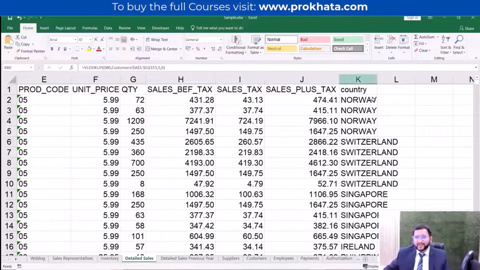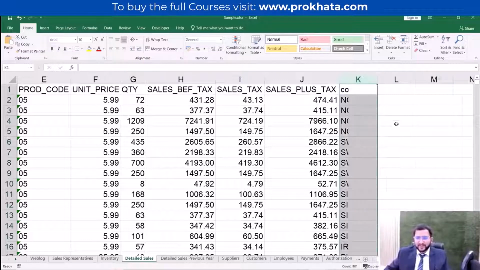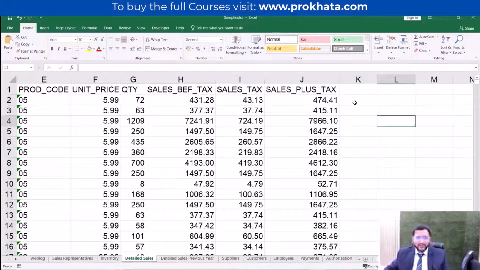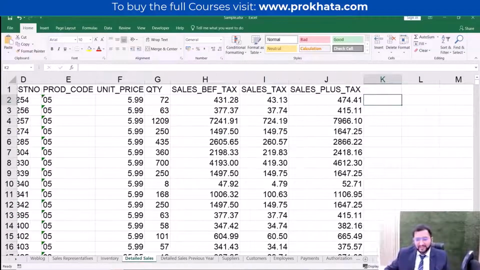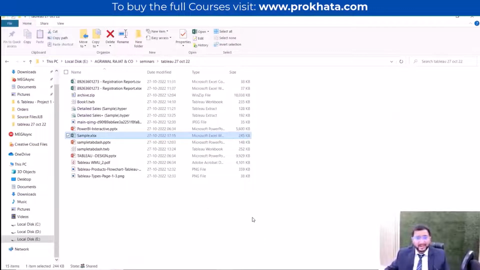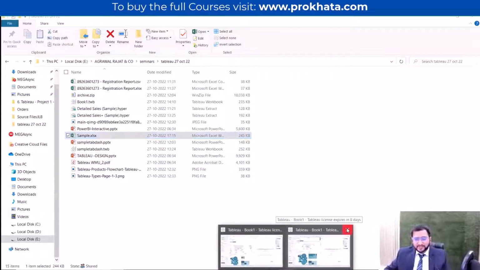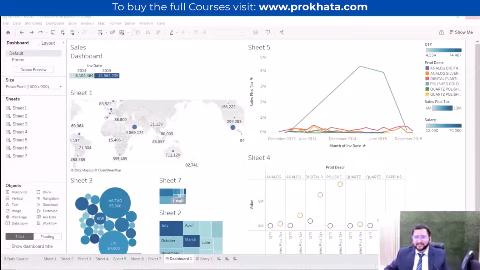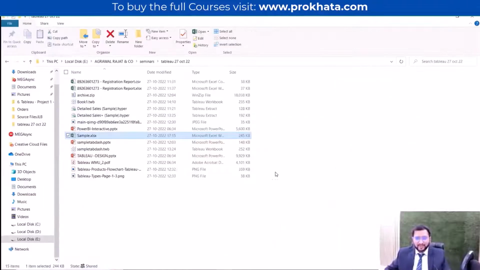So let's move to our data of Tableau. Let me delete this data, because I was just showing you how the VLOOKUP works, and we have seen this, and now we'll move to Tableau. Let me close this. Let me keep this file, because we will use these Excel files meanwhile while building the Tableau dashboards. So let's take a fresh Tableau dashboard. Let me close one tab, close it completely. Okay, it will be better for you.